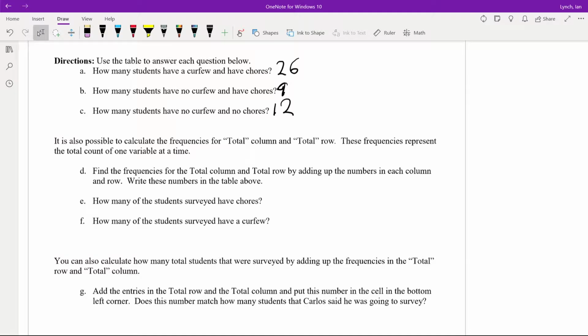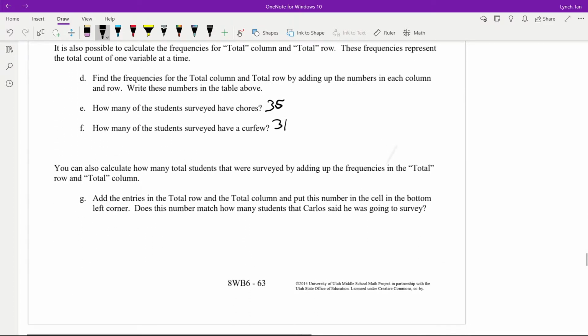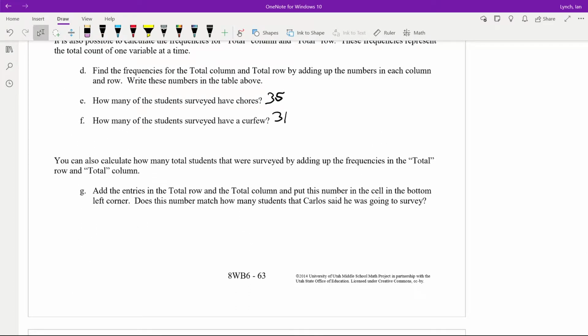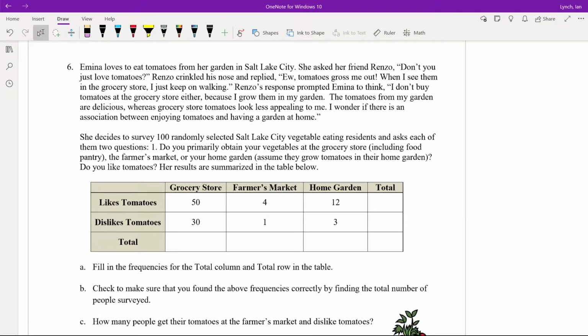Okay. So, how many of the students surveyed had chores? 35 of them did. How many had a curfew? 31. We can also find the total number of students that he surveyed, which we just did. So let's look at this. We're looking at 100 randomly selected vegetable-eating residents and asked each of them 2 questions. Do you obtain your vegetables at the grocery store, the farmer's market, or your home garden?